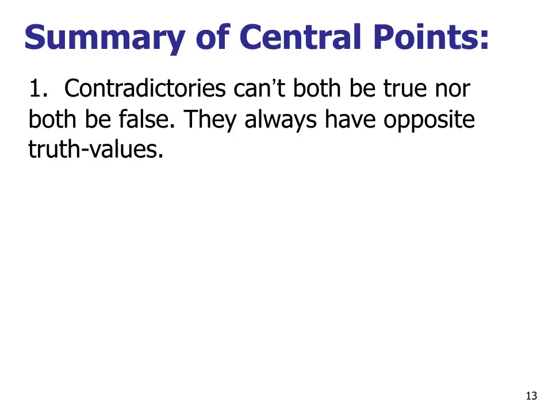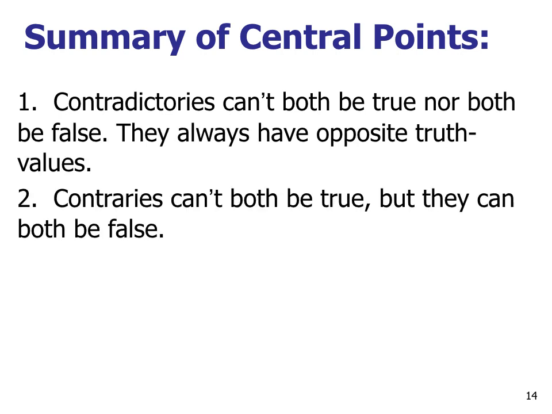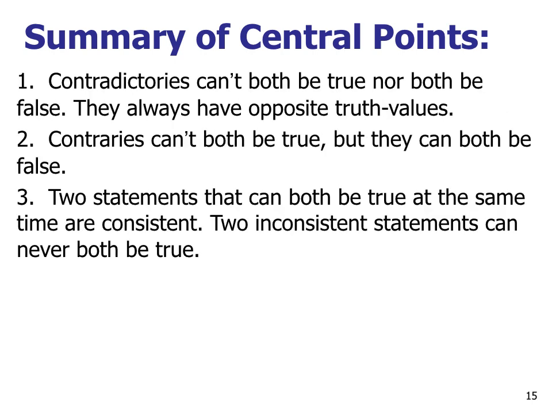So let's review. Contradictories can't both be true, nor both be false. Remember, they have opposite truth values. Contraries, on the other hand, can't both be true, but they can both be false. So if one is false, we don't know anything about the other. Two statements can both be true at the same time, and these are consistent. Two inconsistent statements can never both be true.